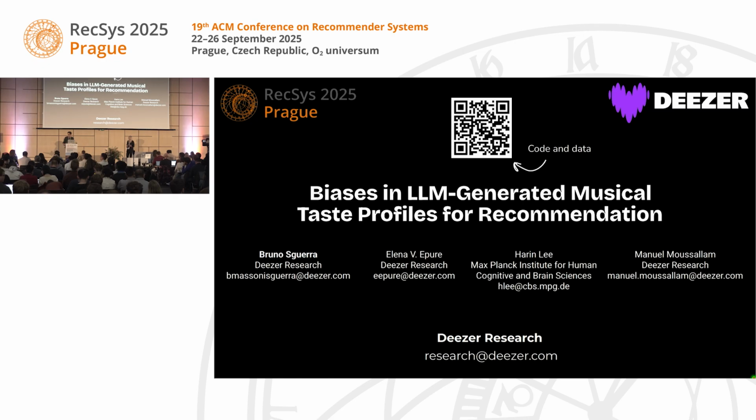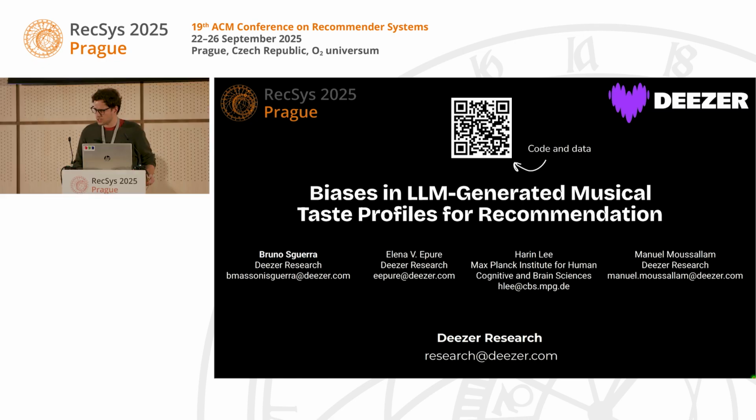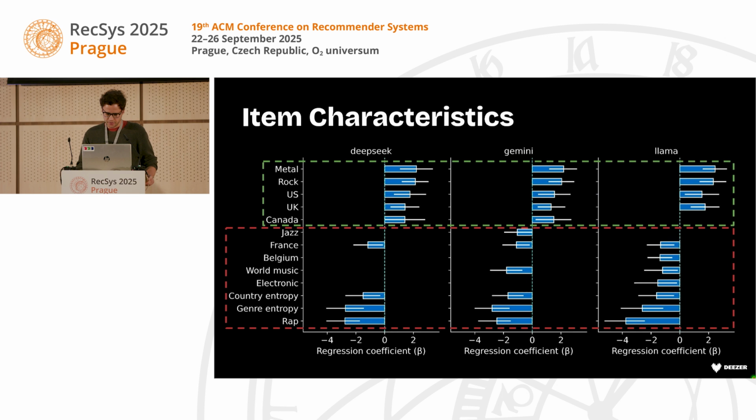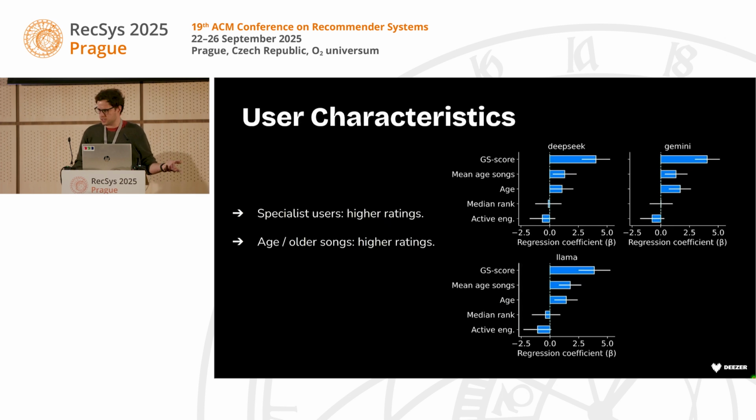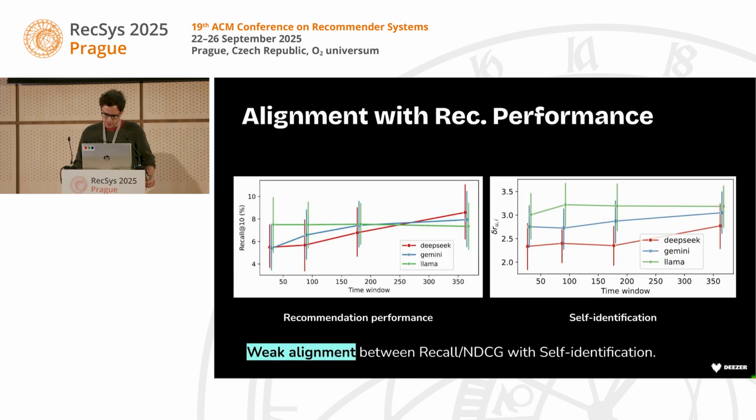So it was positive, but I'm pretty sure it was not perfect. It was not 100%. There was some variation, especially in terms of, for instance, age or GS score. So some users had better profiles than others. But what we see is that even when we do recommendation following this setting, even the users that recognize themselves the most don't get the better recommendation.